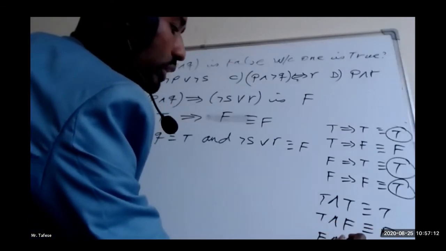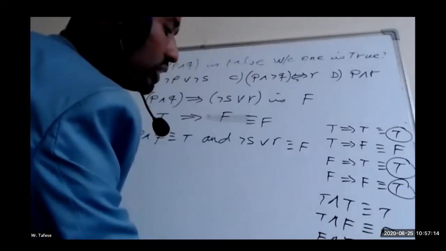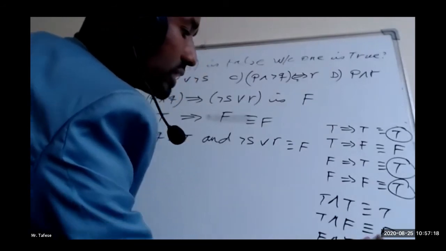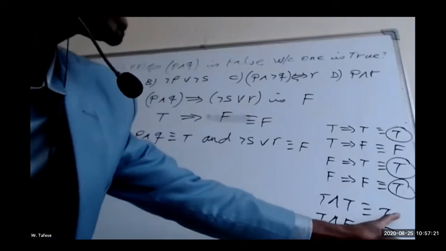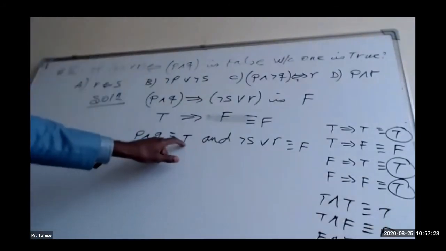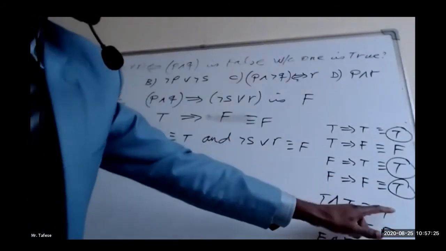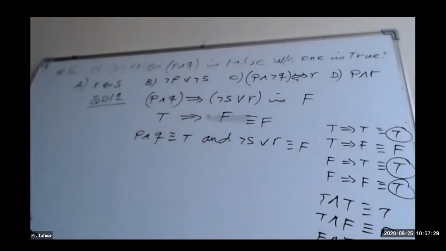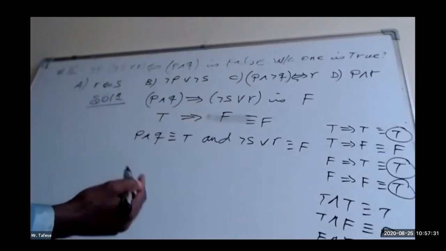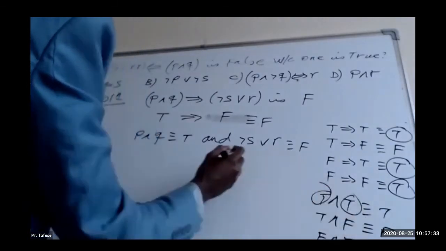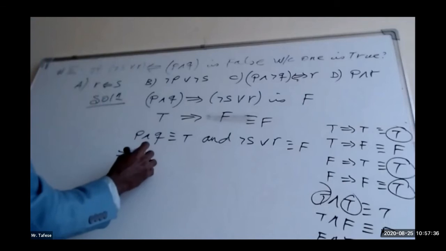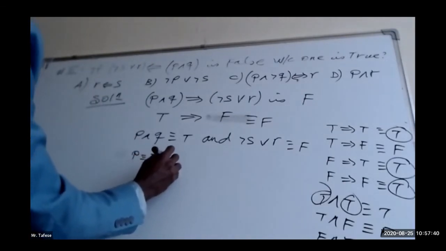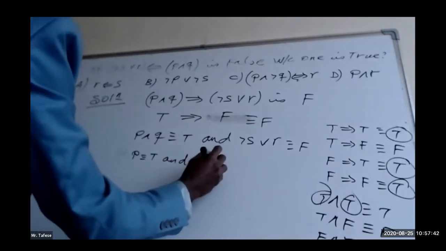False and true is false. And false and false is false. So we have three falses and one true. So the conjunction will be true if both component propositions have the same truth value, which is true. So this time P is true and Q is also true.